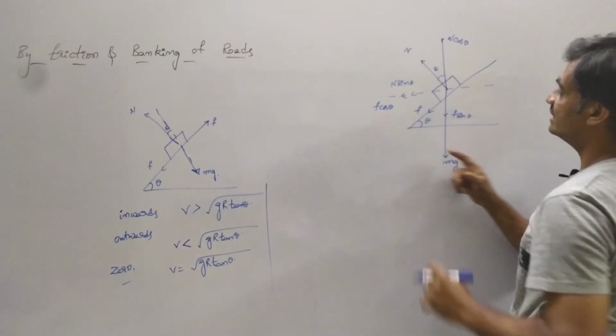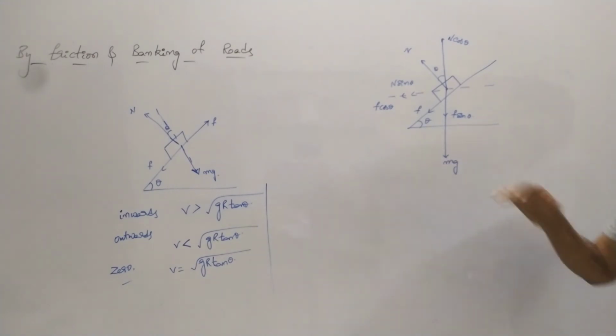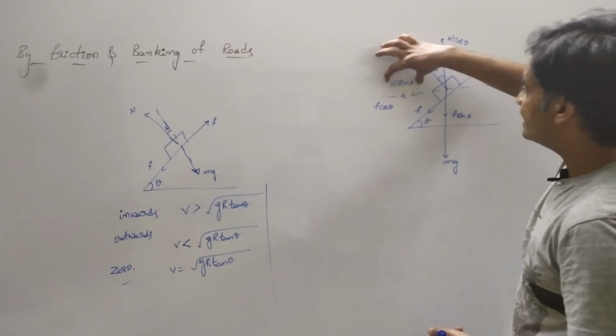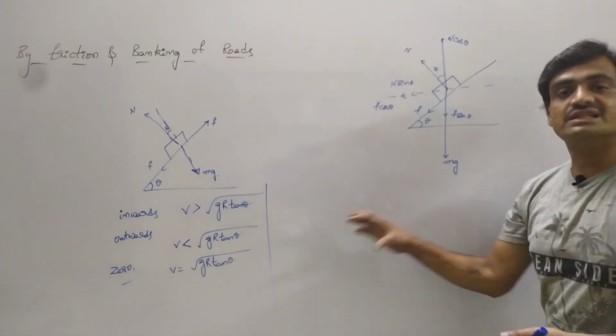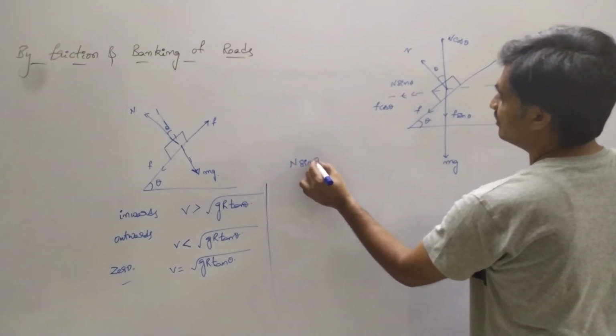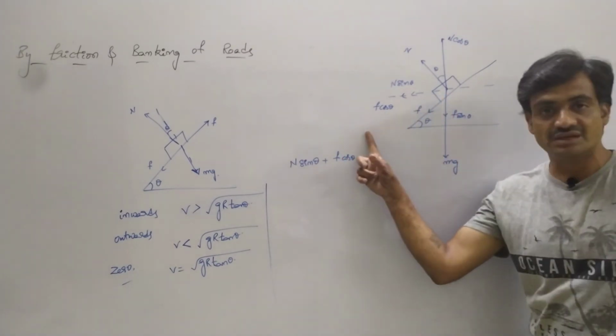Why? Because similar triangles possess the same angles, and we know it familiarly. So let us write this equation. Observe this: N sin theta and f cos theta are being represented by centripetal force. So here we have N sin theta plus f cos theta, because these two forces are acting along the same direction.